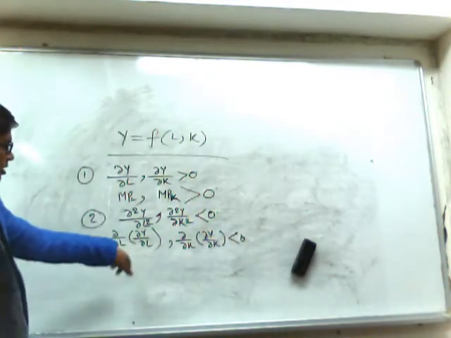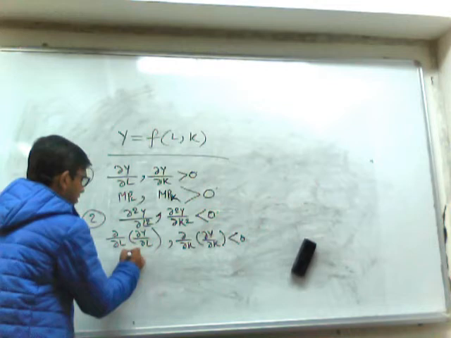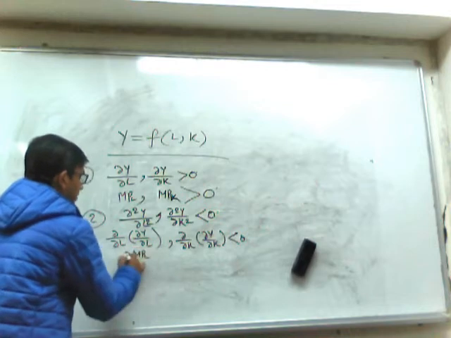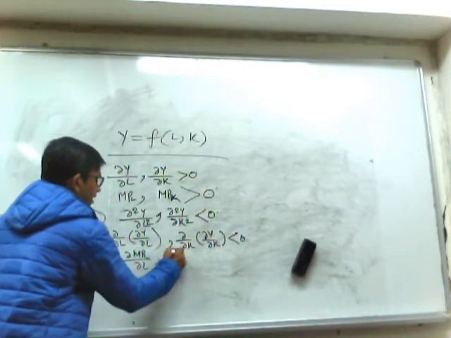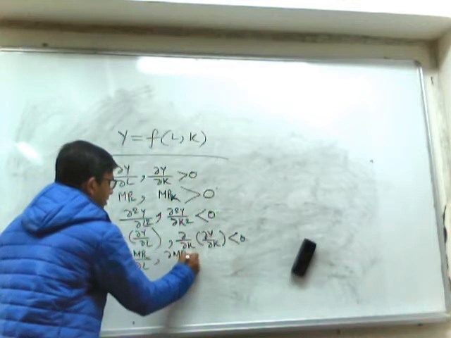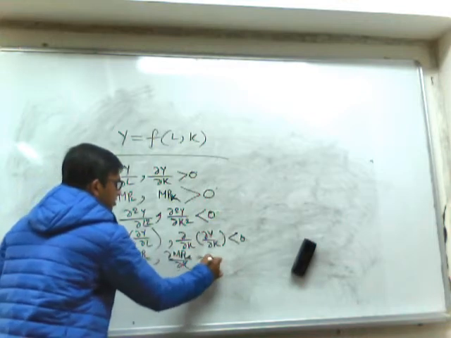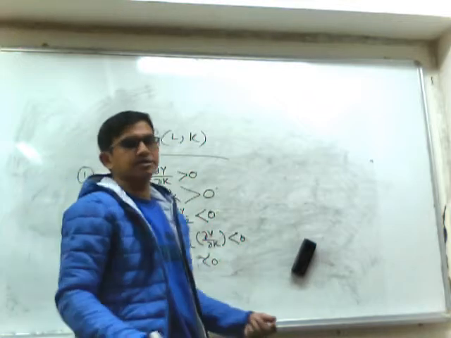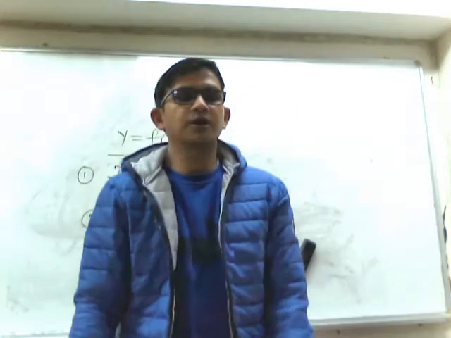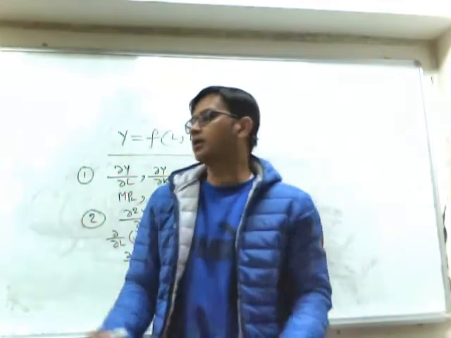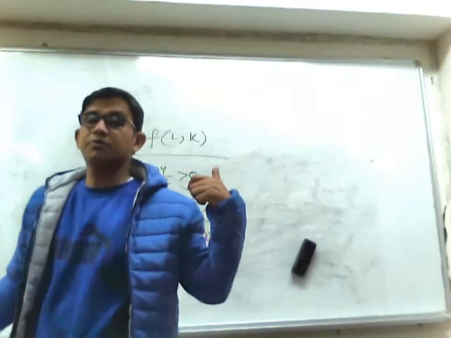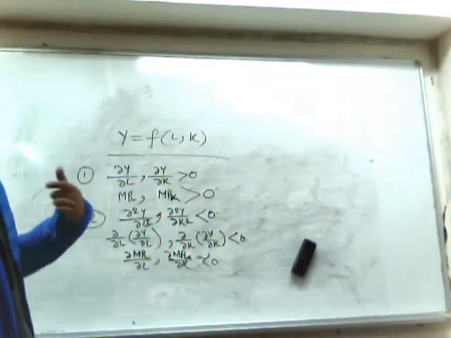So this del y del L is nothing but marginal productivity. So we can write del MPL, del L and del MPK, del K less than 0. The simple thing, that is the diminishing marginal productivity of labor and diminishing marginal productivity of capital. That indicates the second stage of the production if we consider only one variable factor.